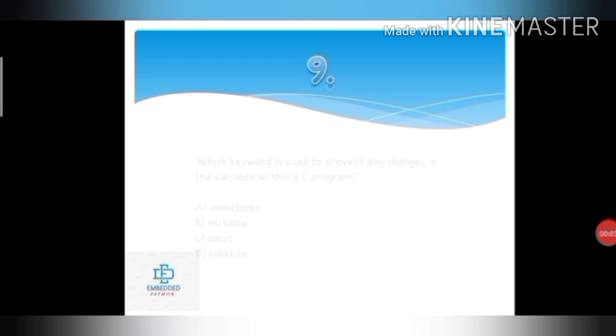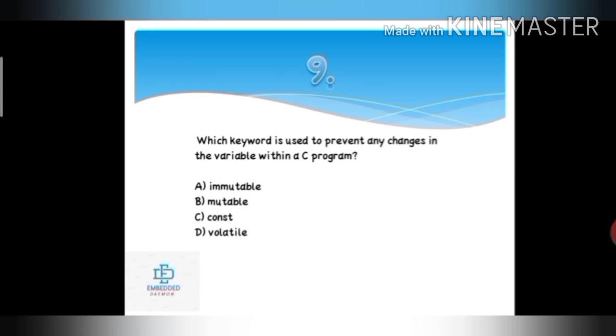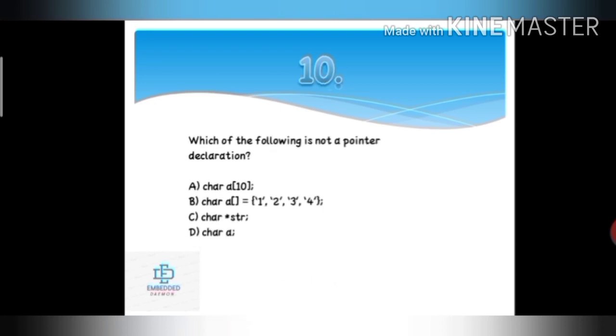So the next question. Which keyword is used to prevent any changes in the variable within C? So your answer is option C, const. In C language, to maintain the value of any variable, the constant keyword const is used. Next question. Which of the following is not a pointer declaration? So here the answer is option D, char A, because it is a declaration of a normal variable and all the remaining are declarations of pointers, array pointer, string pointer.